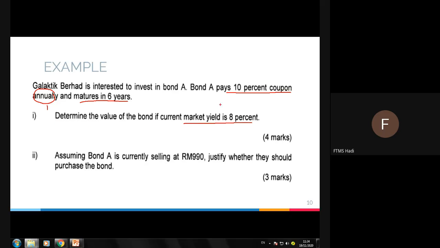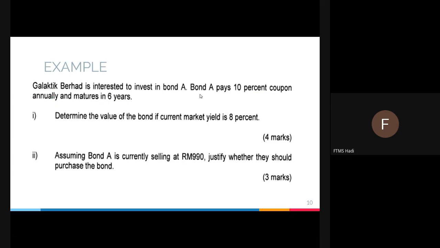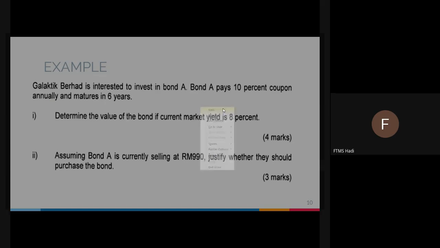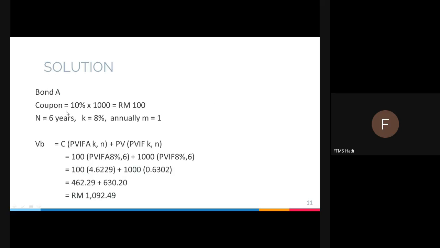This one is more on K, that means required rate of return. So extract the information. Remember, the coupon is given in percentage, so you need to multiply the percentage by par value. Par value is not usually given in the question; it is assumed to be 1000.